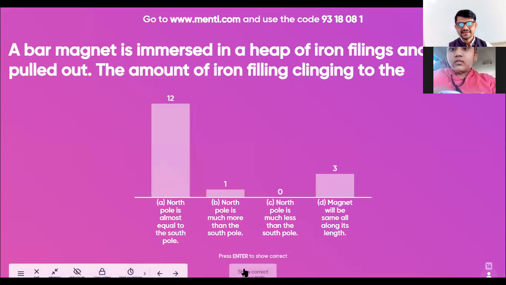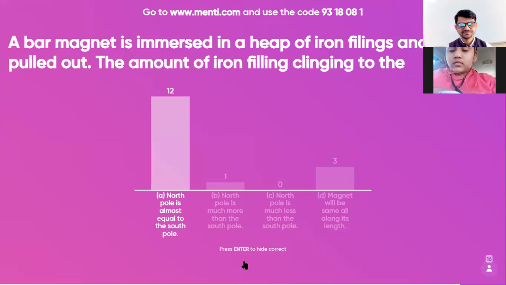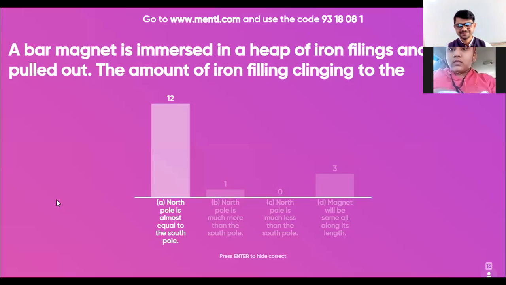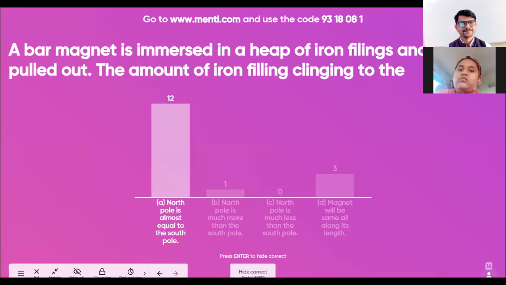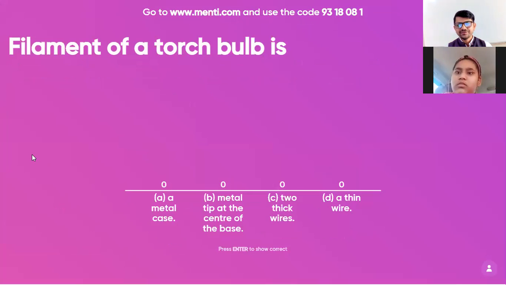So I think all have answered. Let's see the correct answer. The correct answer is option A. Filament of a torch bulb is. Next question. Filament of torch bulb is.